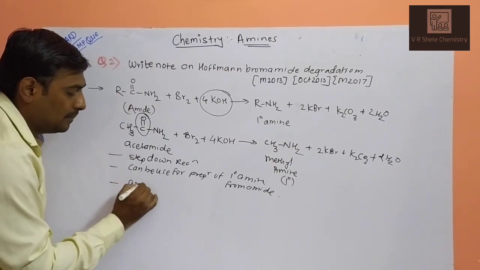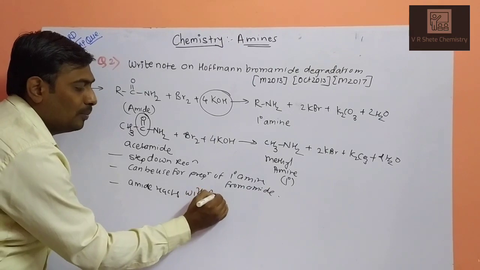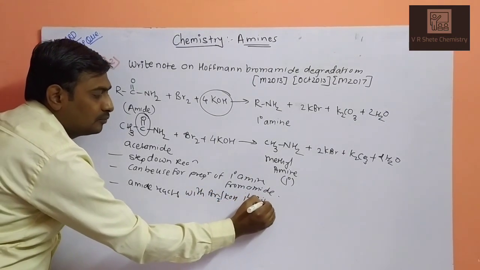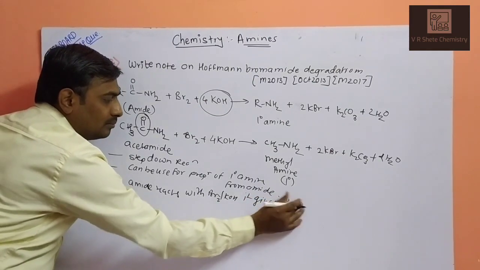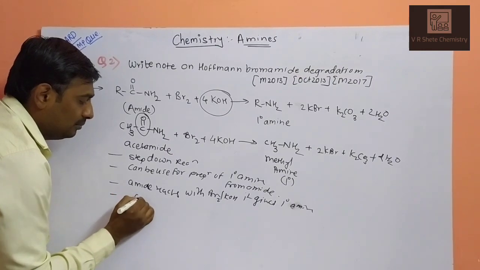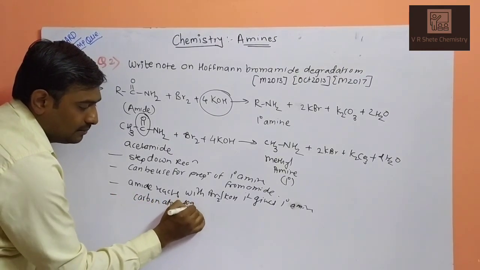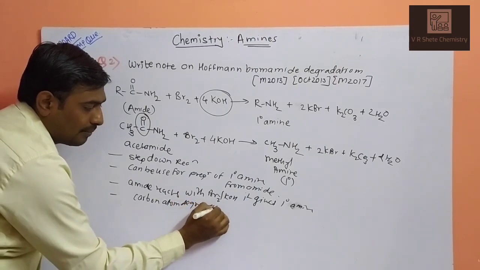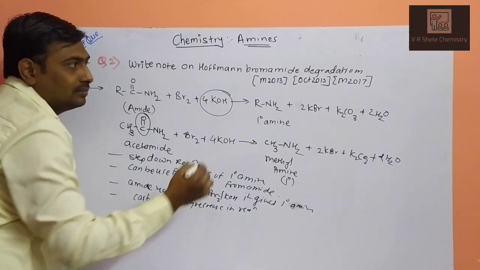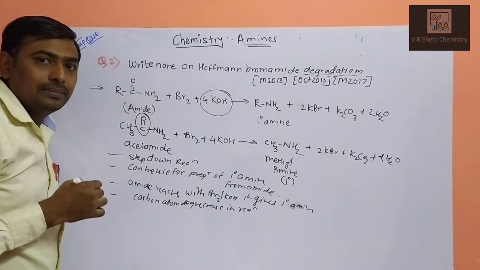When amide reacts with bromine in presence of potassium hydroxide, it gives primary amine. Carbon atom decreases in the reaction. So it is step down or degradation type. So it's a degradation reaction, meaning carbon atom decreases in the reaction.